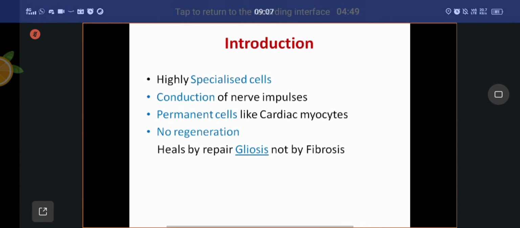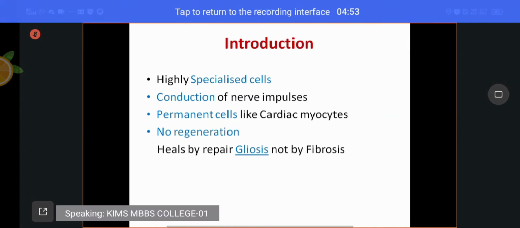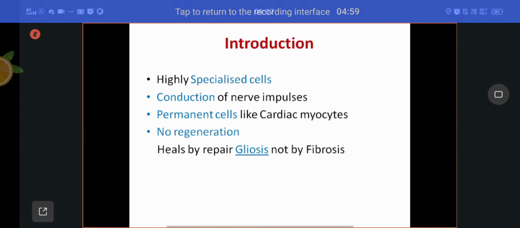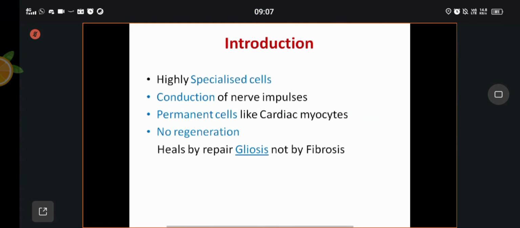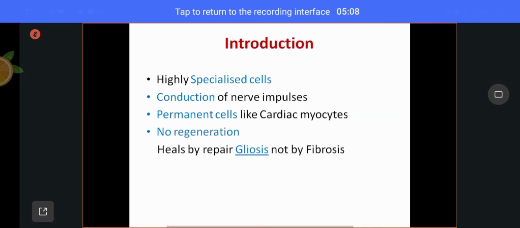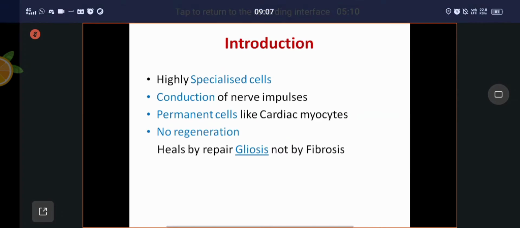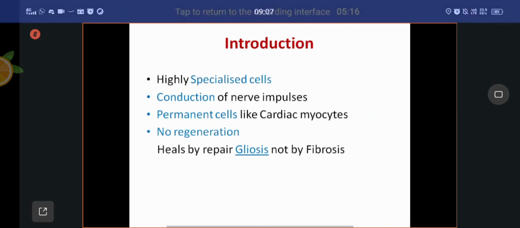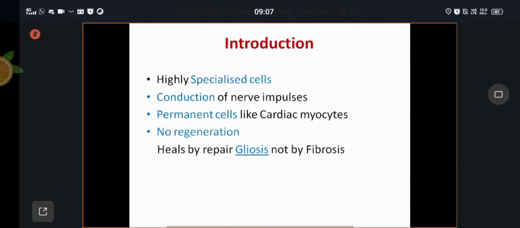Stable cells means they will not divide unless there is a demand. Till that time these cells will be stable. They will not divide. They will not undergo cell division. They will not proliferate. They will not multiply. Example, parenchymal cells. The parenchymal cells are examples of stable cells.